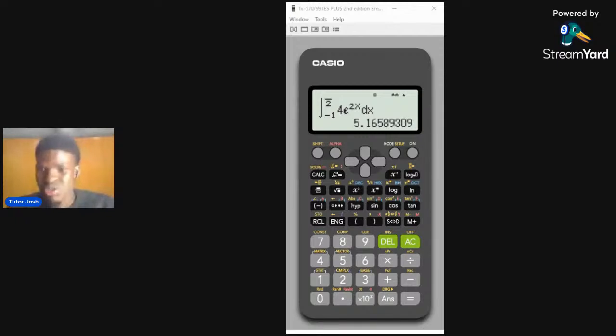Gotten integration. Someone is saying you can't find E in the calculator. I said you have to press alpha. Let me bring out my calculator. You can see my calculator, right? Where's my calculator? Okay, you can see it, right? So let me just clear this. Should we recap? Let's just recap.